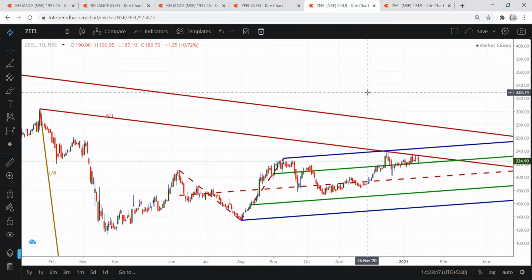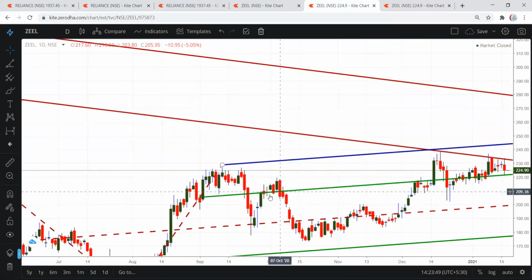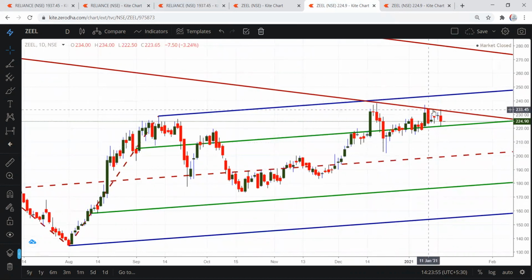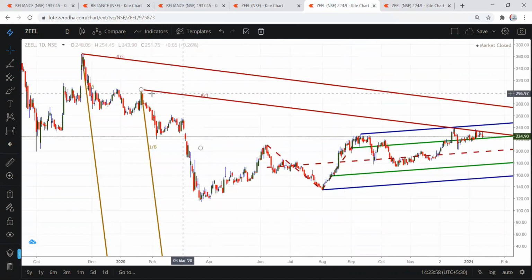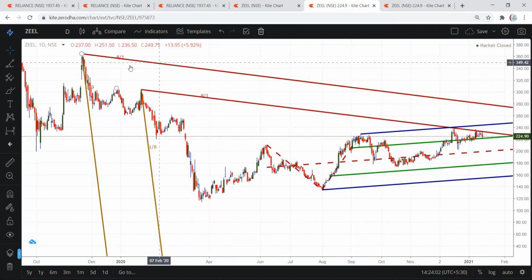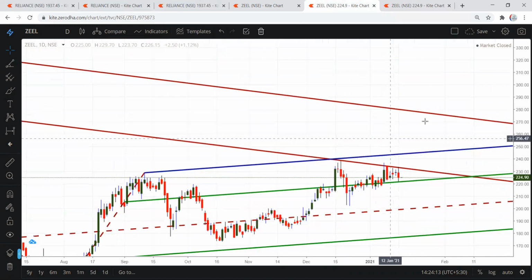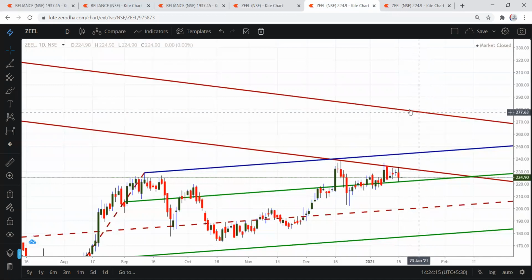If I do the pitchfork here, it is well above this median line, and it is facing resistance based on angle. This angle is giving a lot of resistance, and once it breaks this angle line, which is 233, if it closes above 233, it is good to go to this angle, which is roughly around 277.